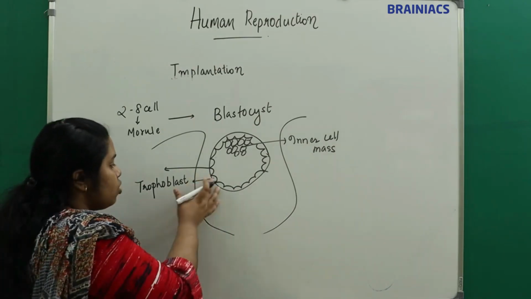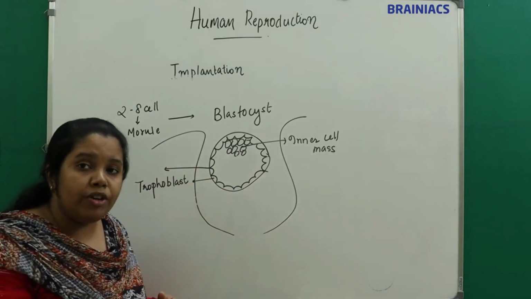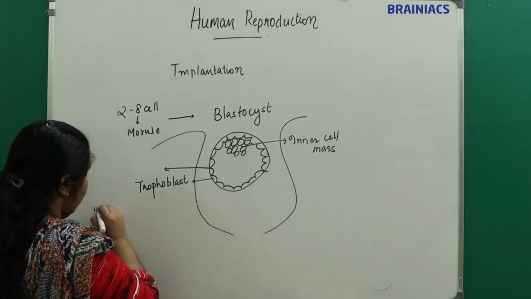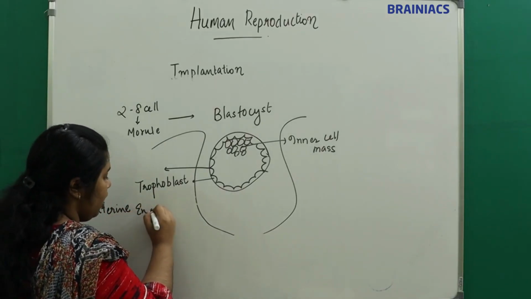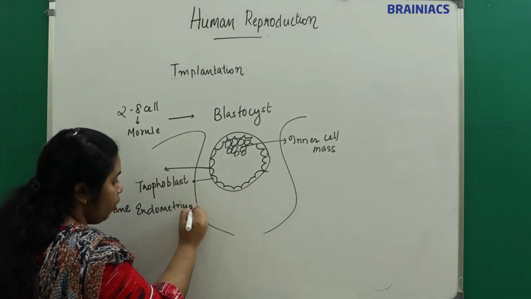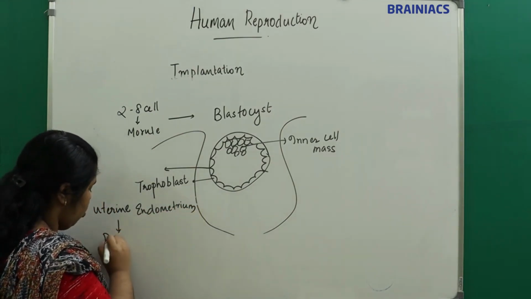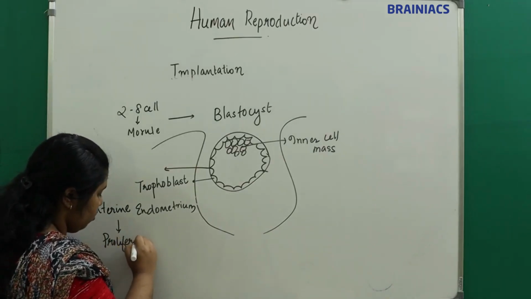So when the trophoblast gets attached to the endometrium of the uterus, what will the endometrium do?